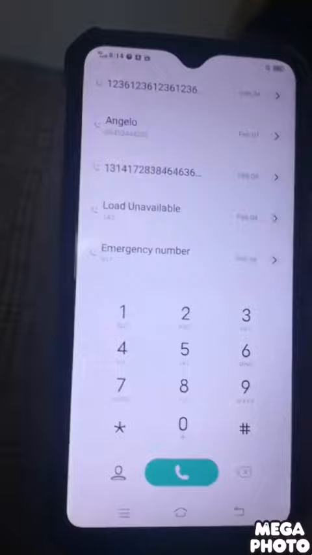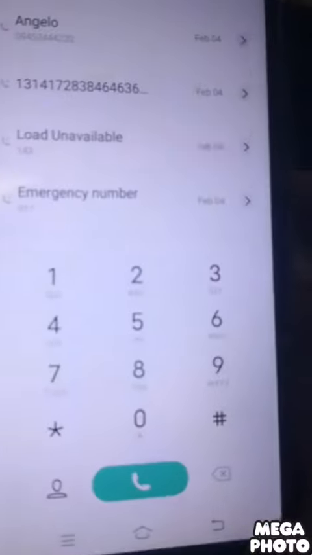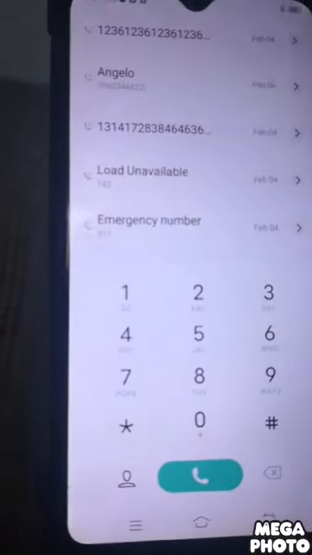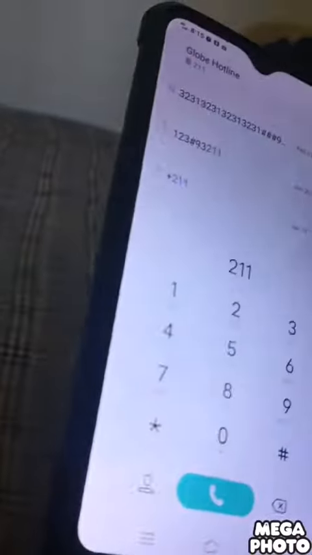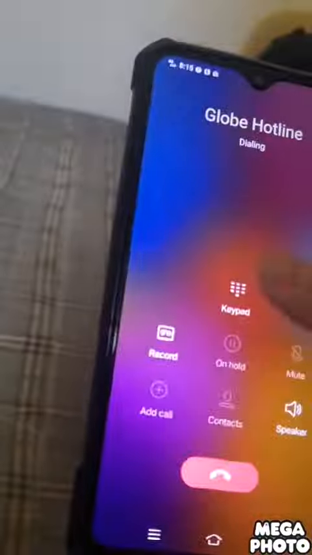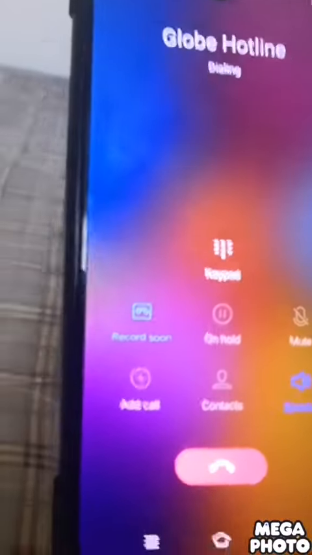Hi guys, today I will show you how to call Globe Hotline using keypad number on business account. Let's call it. Click on record, speaker, mute.